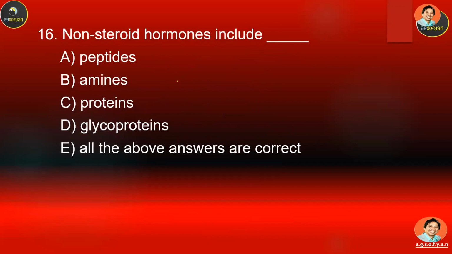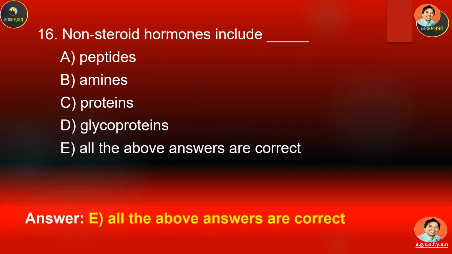Number 16. Non-steroid hormones include A, B, C, D, or E. Okay, let's see. Non-steroid hormones are some made of peptides, some of amino acids, some of proteins, some of glycoproteins. So all of the above answers are correct.